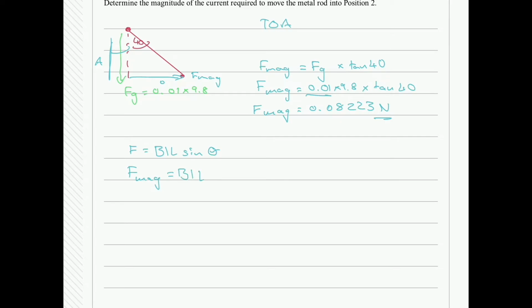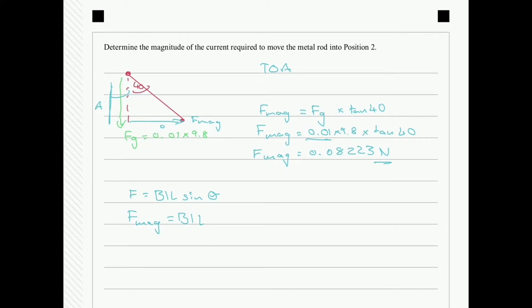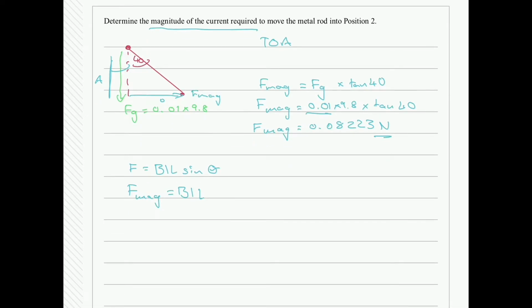All right, next thing. Let's rearrange our formula to calculate I, because that is our variable. We're trying to determine the magnitude of the current. So we know what the magnetic field strength is. It's written out before. B is equal to 0.5 teslas. We know what Fmag is equal to. Fmag is equal to 0.08223 newtons. And our length, we converted that from centimeters to meters, is equal to 0.08 m.